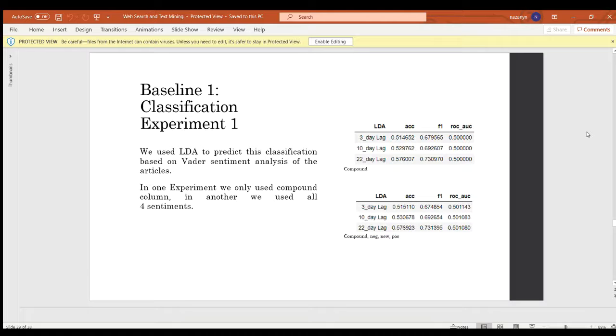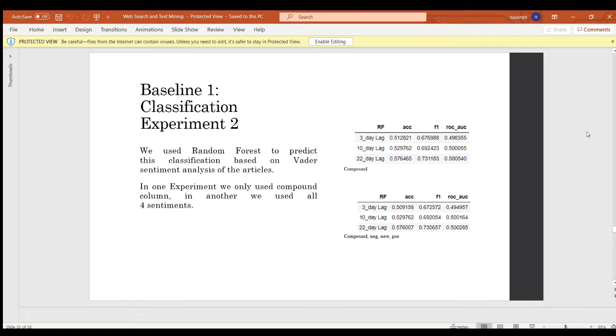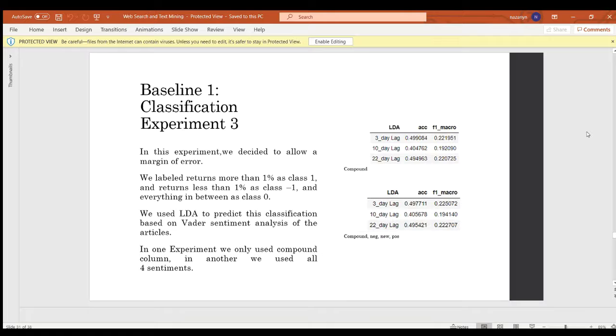Here we decided to use LDA to do this classification, and here we are doing random forest. In another experiment, we decided to allow a margin of error, so we labeled returns more than 1% as class 1, returns less than -1% as another class, and everything in between as a third class. And then we used LDA to do this classification, and we also used random forest to do it.